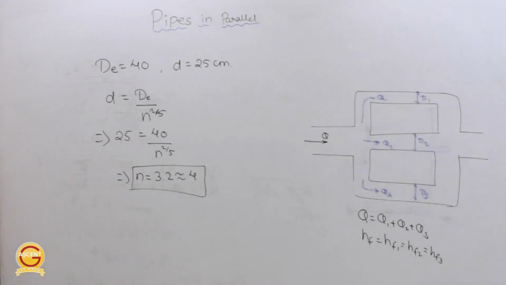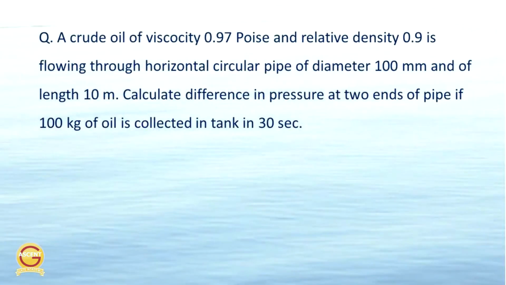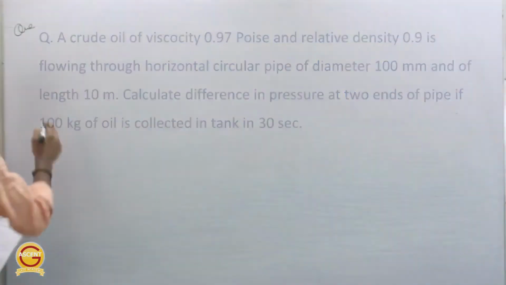Okay, so we will solve one question. A crude oil of viscosity 0.97 poise and relative density 0.9 is flowing through a horizontal pipe of diameter 100 mm and length 10 meter. Calculate the difference of pressure at two ends of the pipe if 100 kg of oil is collected in the tank in 30 seconds. Okay, so what is given in the question?